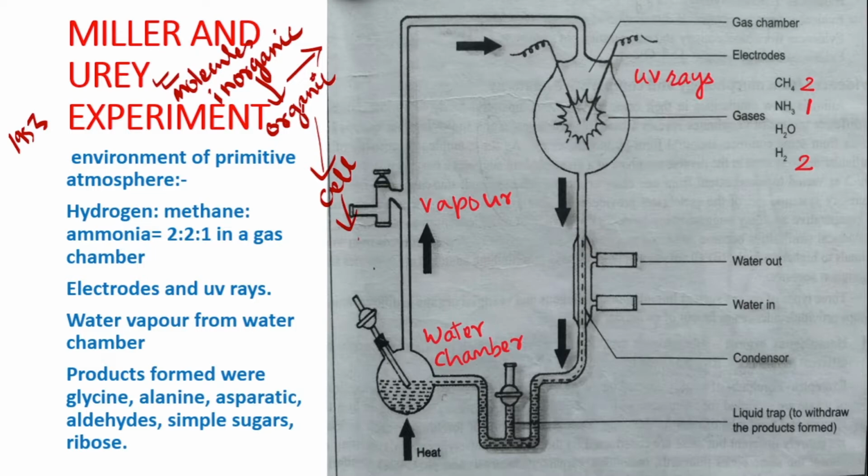So formation of organic compounds from inorganic molecules is the crucial point, and this has been proved in the Miller and Urey experiment. Inorganic molecules of ammonia, hydrogen, and nitrogen were mainly present in the atmosphere. Methane was also present, but methane is organic. And organic compounds like amino acids, purines, pyrimidines, and nucleotides are formed, so that these will form a cell later on, and the cell will form life. So this has been proved.